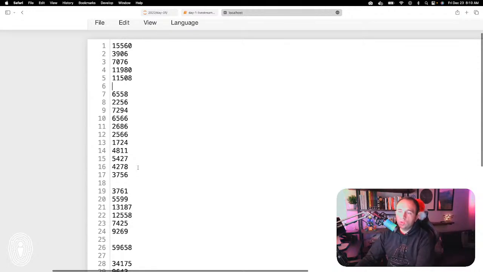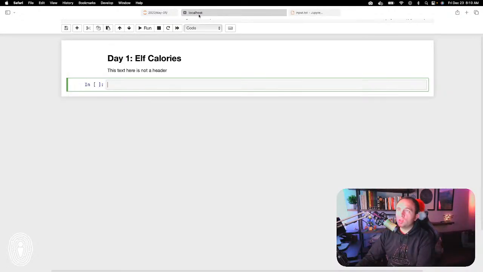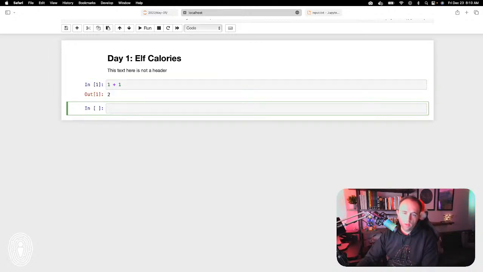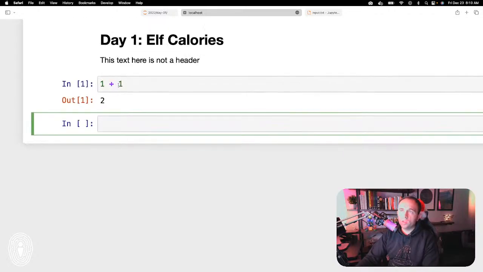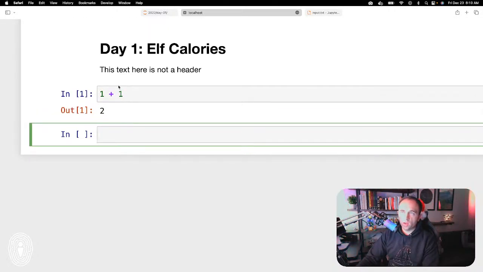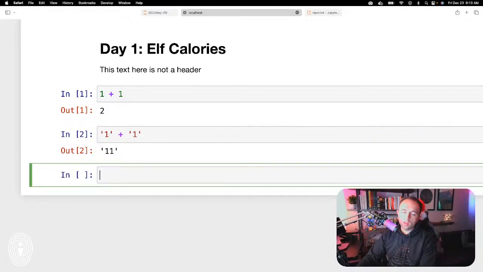Whenever you do 1 plus 1, well, let me just show you. 1 plus 1 is 2. What I just typed there was a plain 1 plus 1. Those are integer values. But if I put them in quotes, this would be a string. So if I did 1 plus 1 as strings, now I get the string 11.